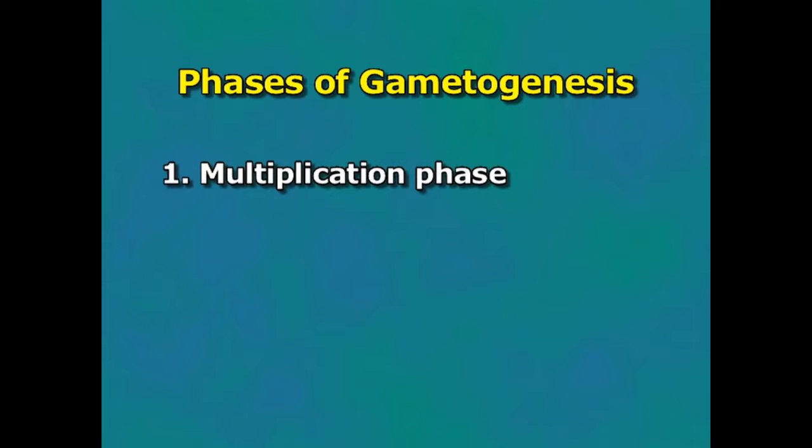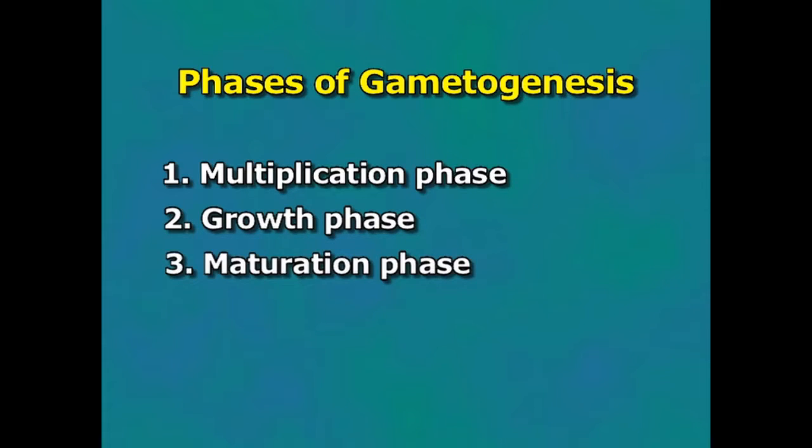Both involve three important phases: the multiplication phase, in which the germ cells of the gonads multiply by mitosis; the growth phase, in which the germ cells grow in size; and the maturation phase, in which meiosis takes place to produce the gametes.